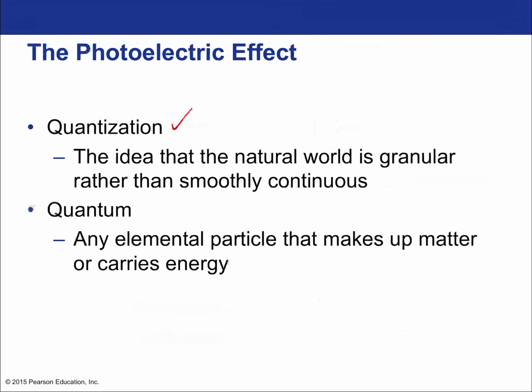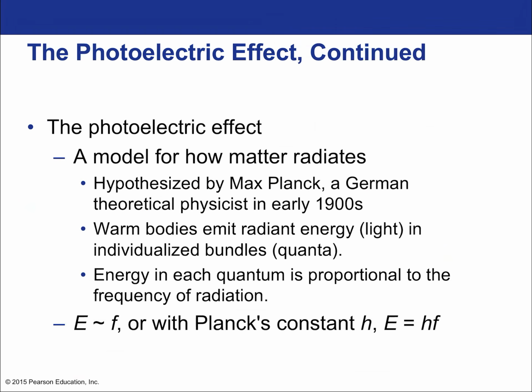Quantization is the idea that the natural world is granular rather than smoothly continuous, and the quantum is any elemental particle that makes up matter or carries energy. That's just to summarize the terms here. That's what quantum is all about, breaking things into discrete, indivisible little pieces. So how does this lead to the photoelectric effect?